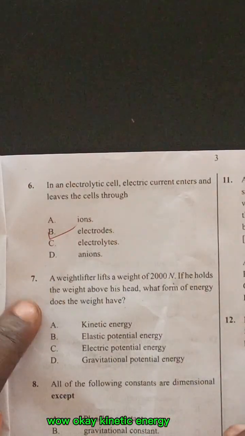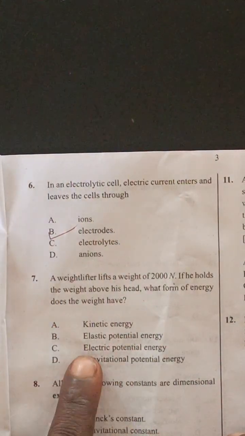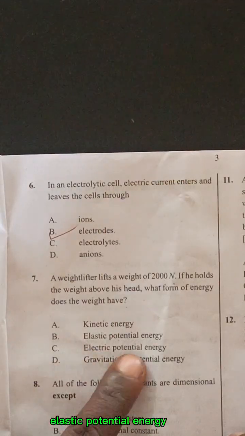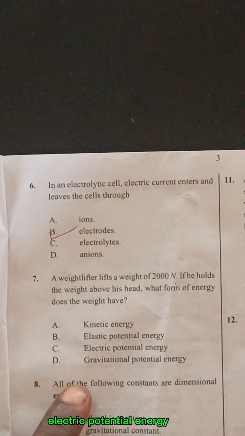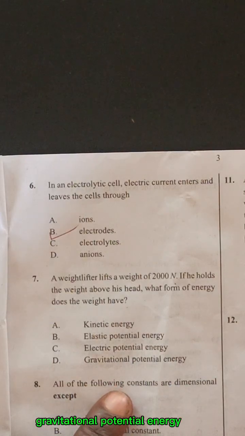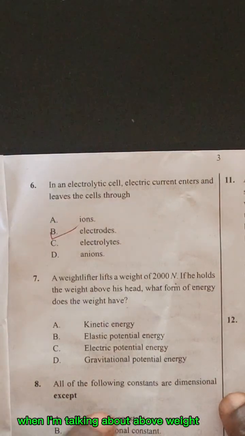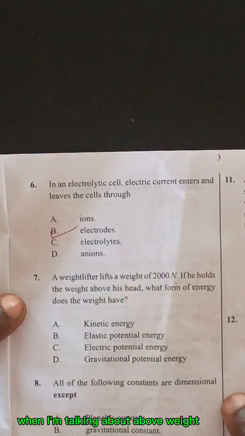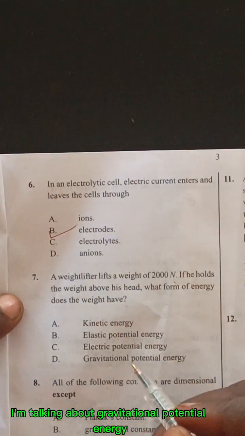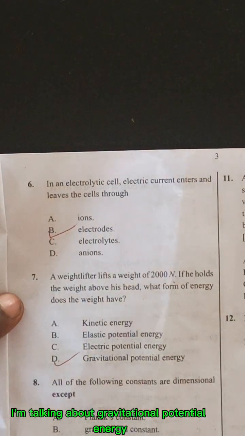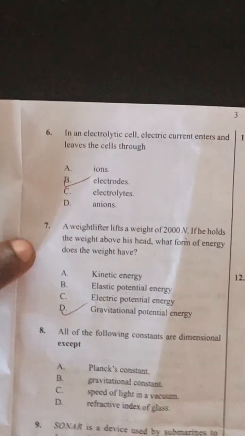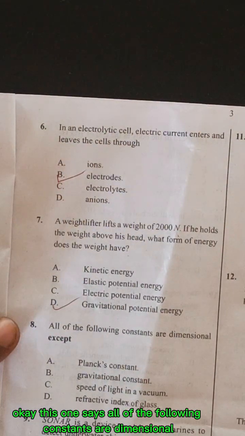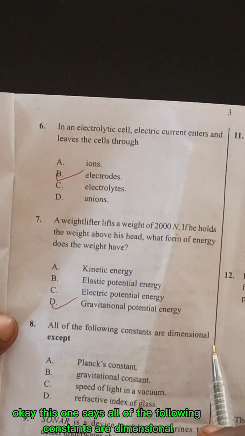Kinetic energy, elastic potential energy, electric potential energy, gravitational potential energy. When we're talking about a weight held above, we're talking about gravitational potential energy.